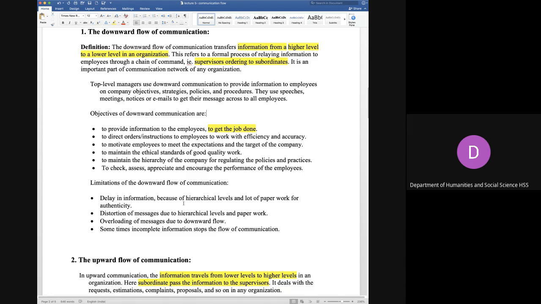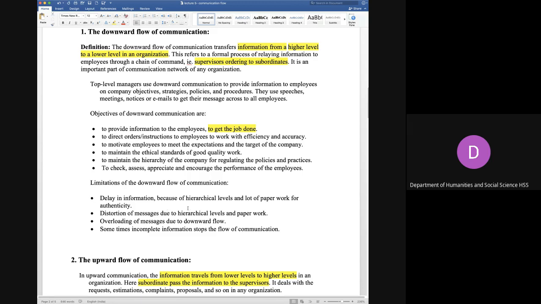Why is it delayed? Because of hierarchical levels, at every level people are trying to assess, contribute, and distribute the work accordingly. And a lot of paperwork is done for authenticity. So a lot of documents, paperwork, file work is done, and that is why there is a delay in information.